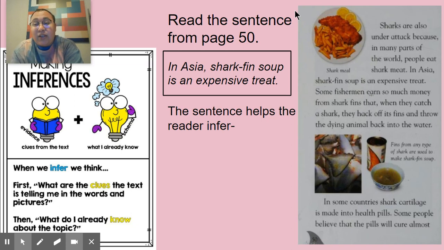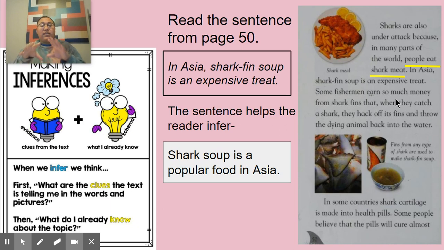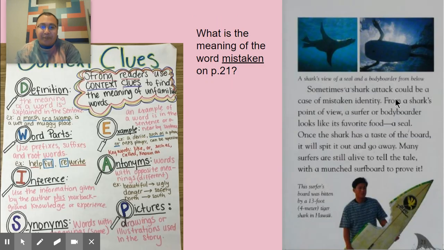Well, I know that they eat sharks all over the world, right? Because it says our sharks are also under attack because in the many parts of the world, people eat it, right? It says some fishermen earn so much money from shark fins that when they catch a shark, they hack off its fins and throw the dying animal back into the water. So I know that these people eat sharks. So it must tell me that shark soup is a popular food in Asia. Because if it's expensive, then it's probably popular, right? And a lot of people want to eat it.